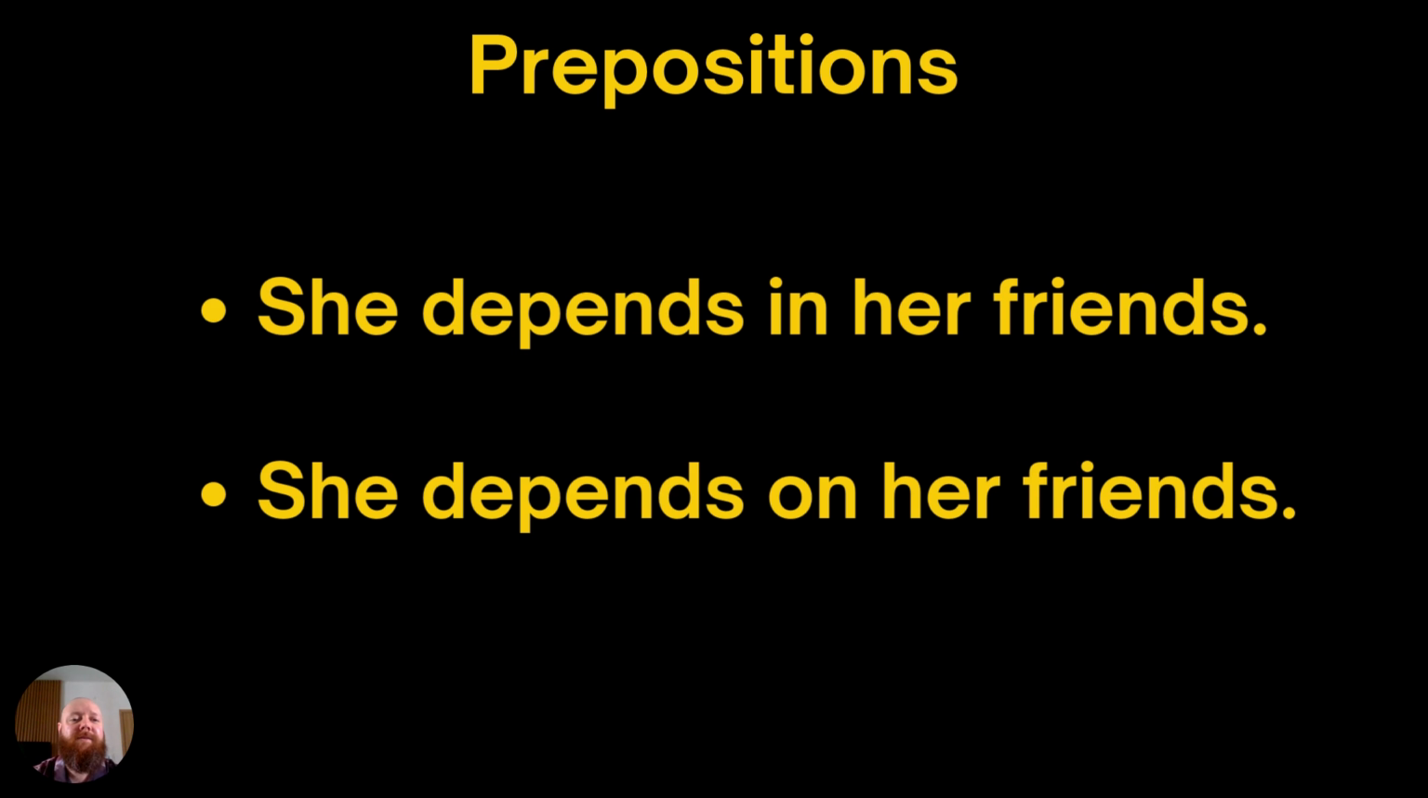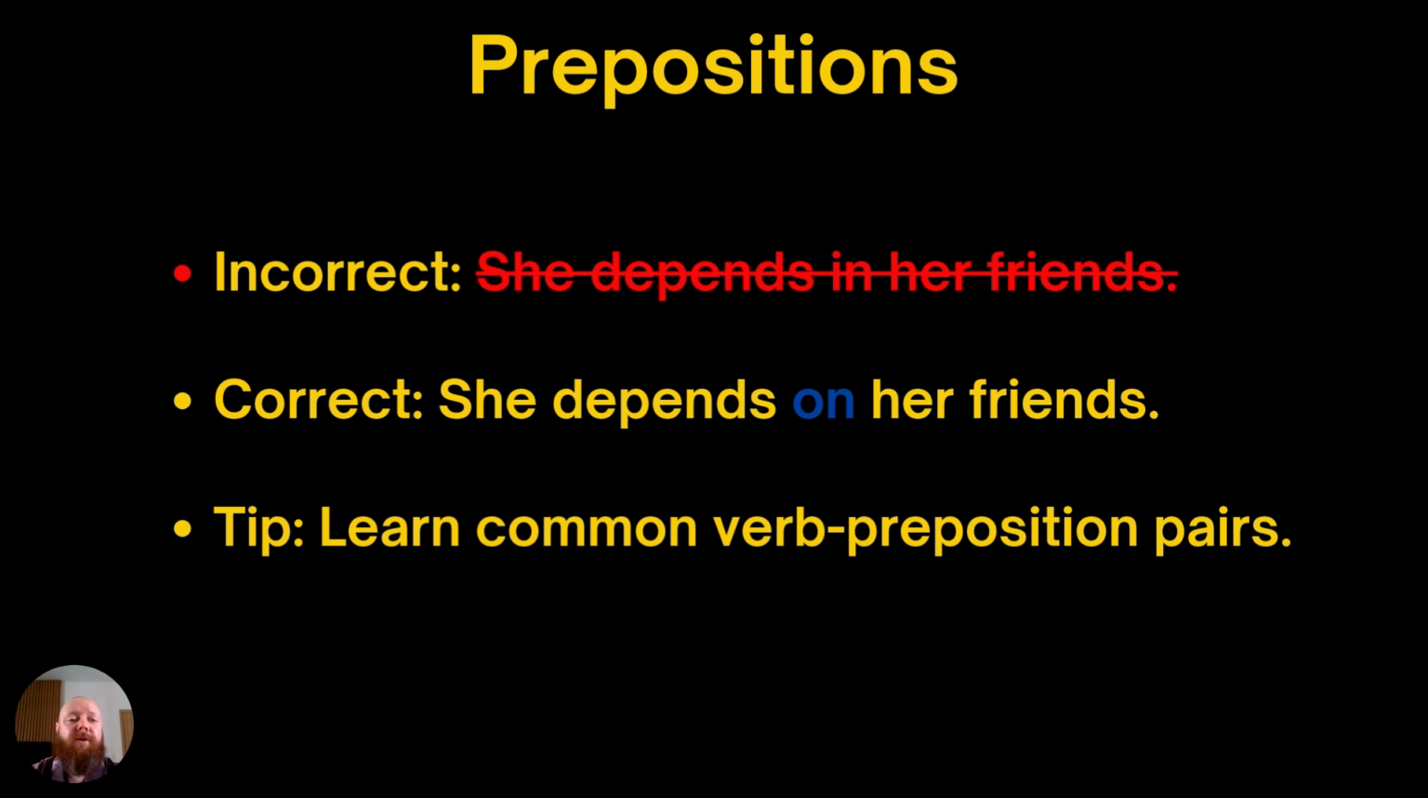Okay, the next, let's move on. So prepositions. So here we've got she depends in her friends, she depends on her friends. So the prepositions in, on, which is the correct one? So let's have a look. So here we've got on. So she depends on her friends. So with these, the tip is to learn which verbs and prepositions often go together. So here we usually depend on someone.